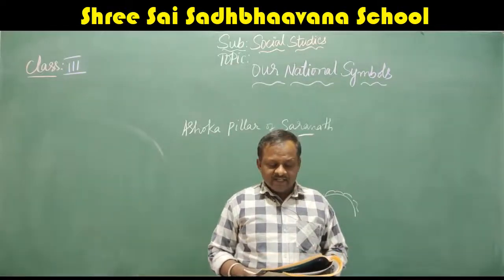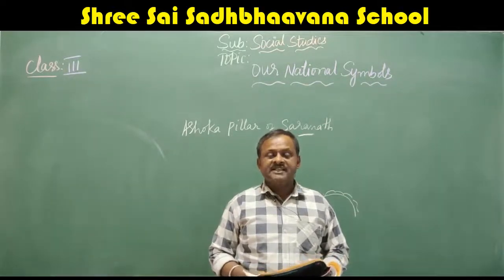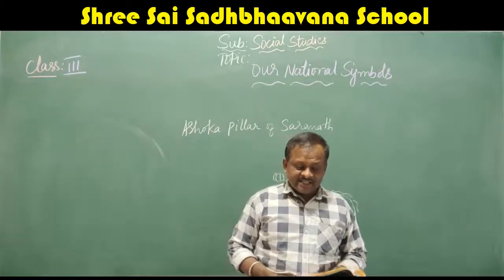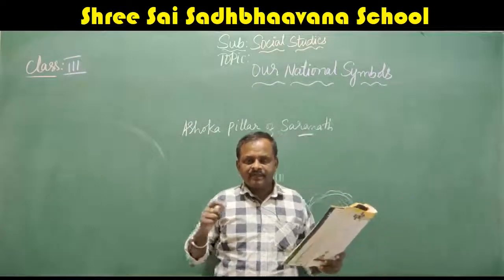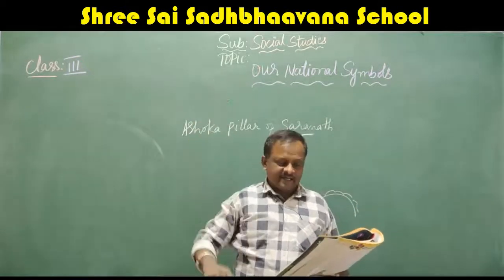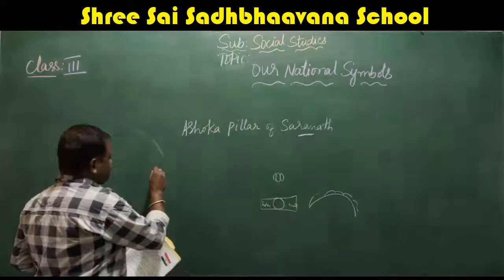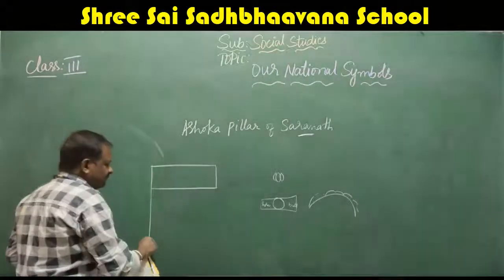So, the national flag of our country is tricolor. Tricolor means three-colored flag. It is a symbol of freedom to all the people of our nation. When we got freedom, for the first time we hoisted that three-colored flag. It is rectangular in shape. What is the shape of our flag? It is rectangular, like this.